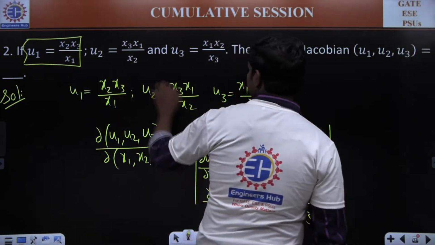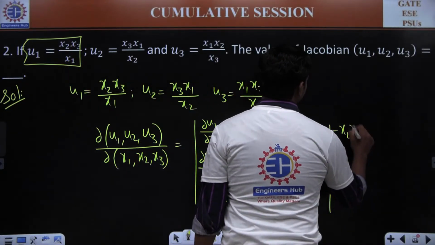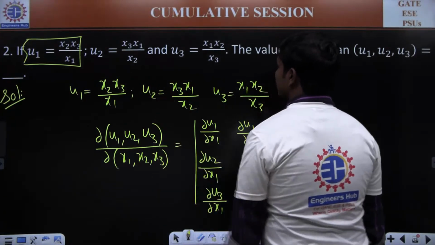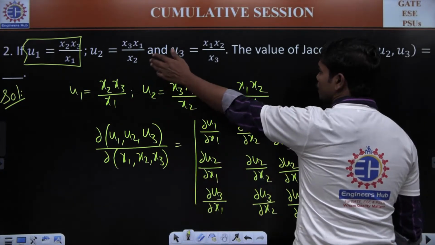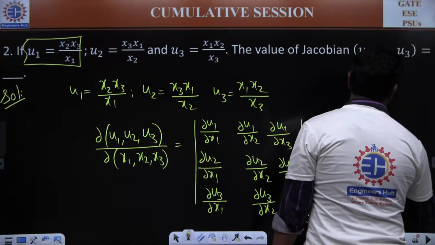Let's solve together. So dou u1 by dou x1 is nothing but minus x2 x3 divided by x1 square. Next, dou u1 by dou x2 is nothing but x3 by x1, and of course dou u1 by dou x3 is nothing but x2 by x1. This is what you have.